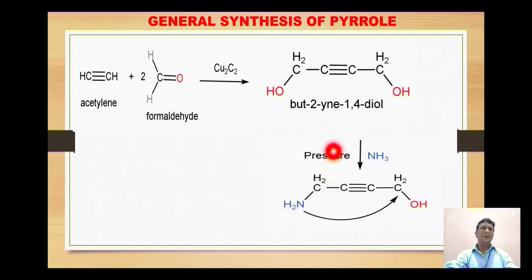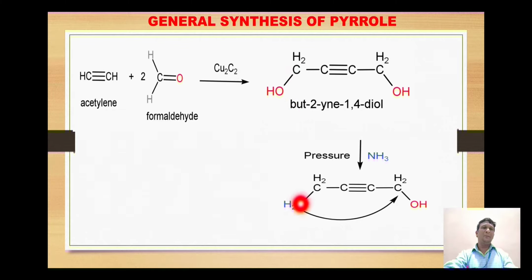So when this diol is reacted with ammonia, the ammonia molecule attacks one of the carbons in a nucleophilic substitution reaction, where one of the hydroxyl groups is substituted with this amino group.